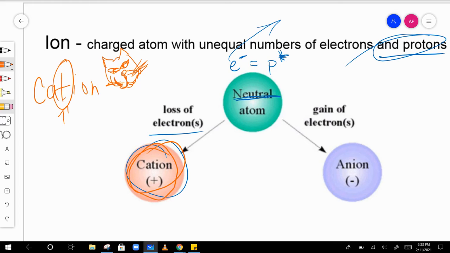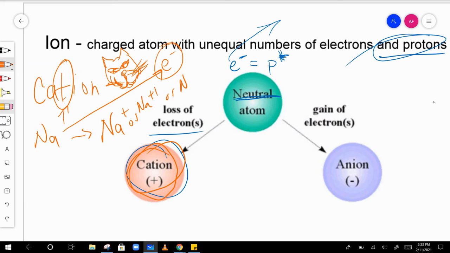Okay, examples of cations, so like sodium. Sodium, when it's neutral, it's not very stable, but it likes to give off an electron to other atoms. And when it loses one electron, now it has an extra positive charge, so we call it Na plus. We can write it Na plus, Na plus 1, or Na 1 plus. It doesn't matter what order we write it in.